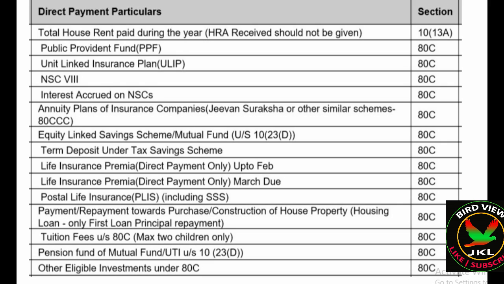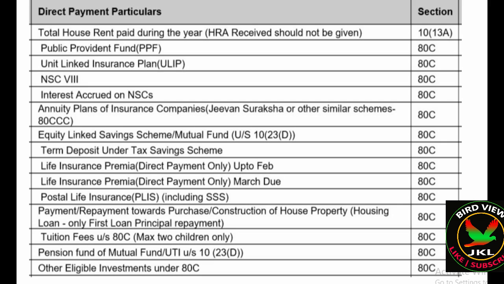And the next section is 80C. In 80C there are a lot of options, but all together you can disclose investment of a maximum of 1,50,000 only. Suppose I will tell you one example. Suppose you invested 1 lakh in public provident fund, 1 lakh in NSC, and 1 lakh in insurance. All together is 3 lakh, but you can show investment up to 1,50,000 only.